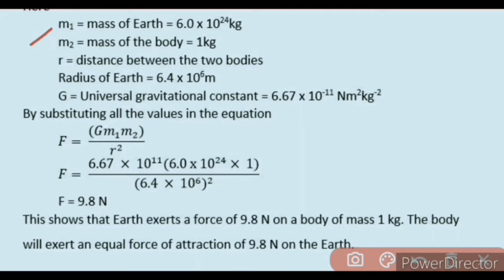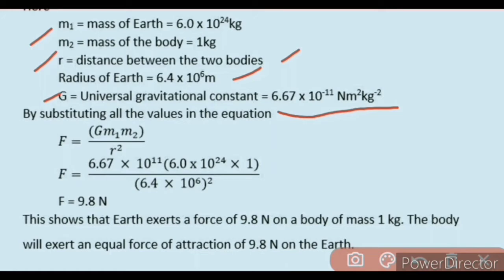Here m1 is the mass of the Earth, m2 is the mass of the body, which is 1 kilogram. r is the distance between the two bodies. Radius of the Earth is 6.4 multiplied by 10 raised to power 6 meter. G is the universal gravitational constant, which is equal to 6.67 multiplied by 10 raised to power minus 11 Newton meter square per kilogram square.